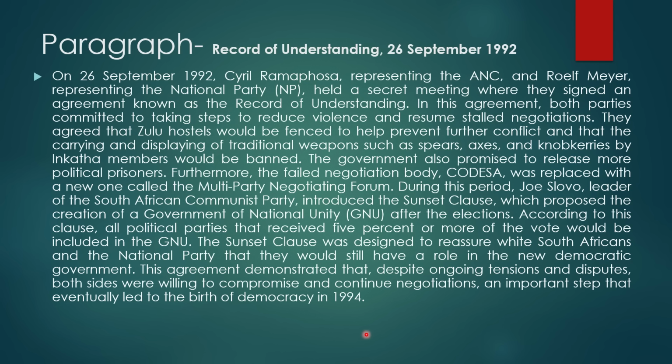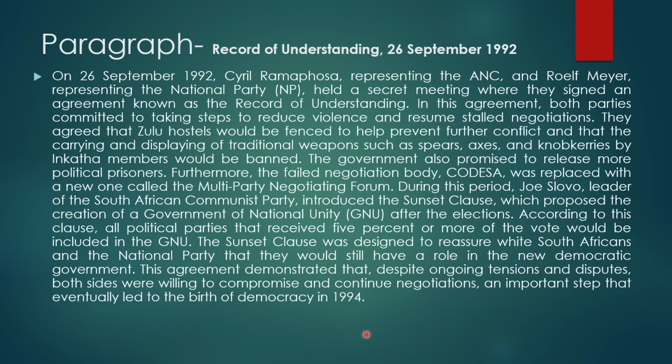The government also promised to release more political prisoners. Furthermore, the failed negotiation body CODESA was replaced with another one called the Multi-Party Negotiating Forum. During this period, Joe Slovo, leader of the South African Communist Party, introduced the Sunset Clause, which proposed the creation of a government of national unity after the elections.